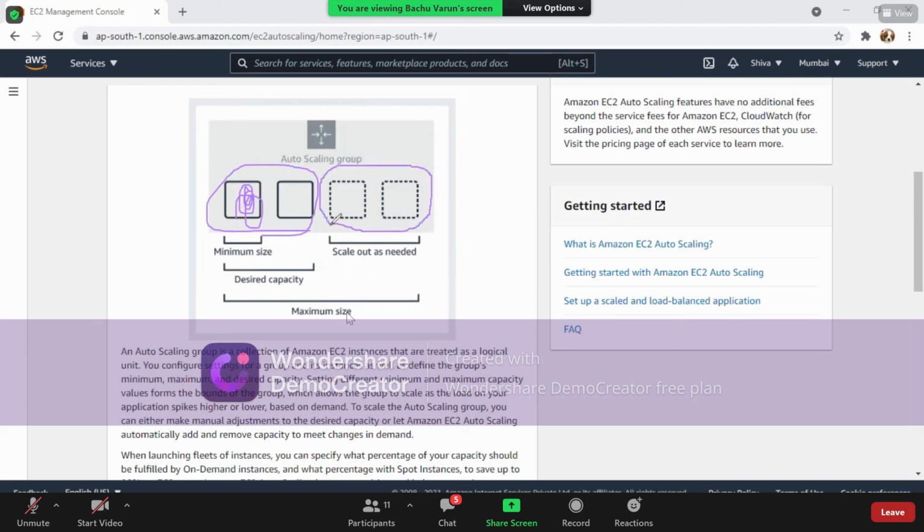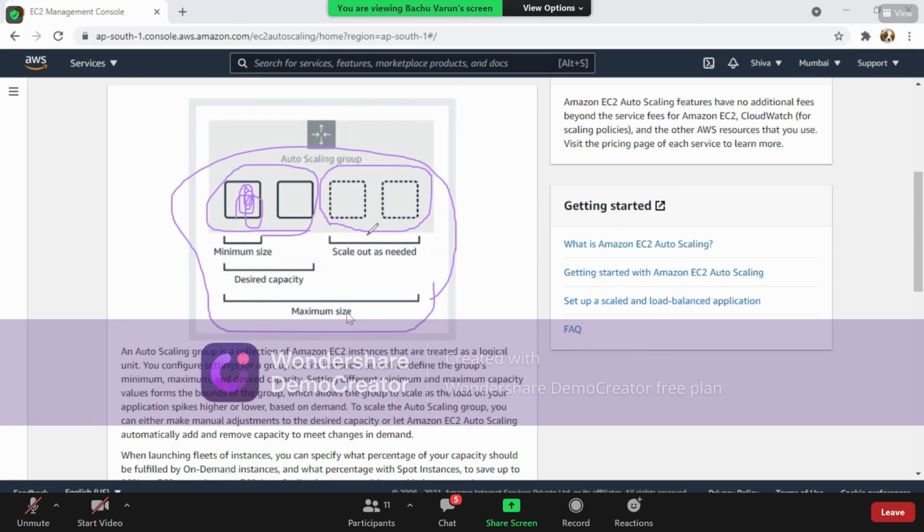When you're adding these EC2 machines, that becomes the maximum size. Right? It means you can mention the maximum size as well. If you want to create 10 EC2 machines, the maximum size of your auto scale group would be 10, right? And the desired capacity would be at least 2.